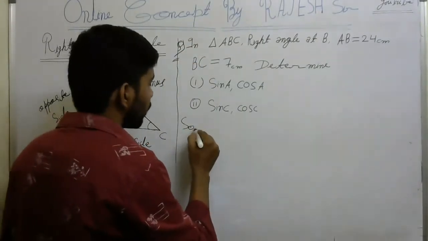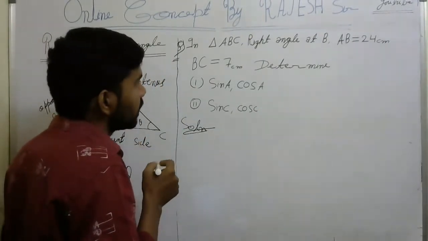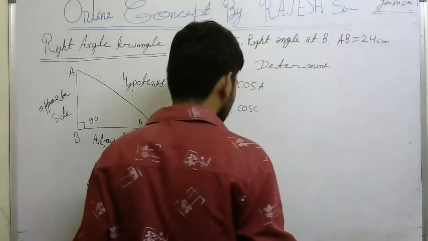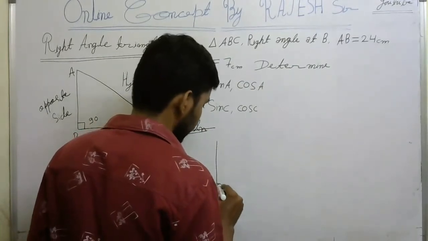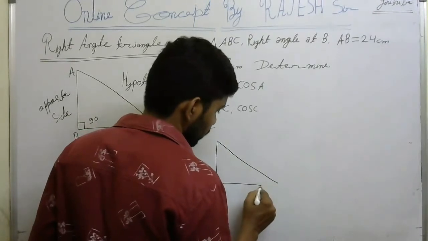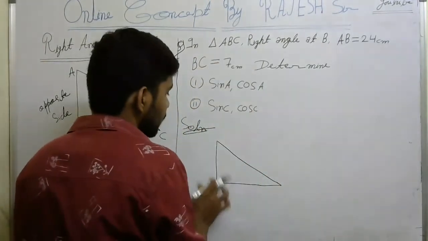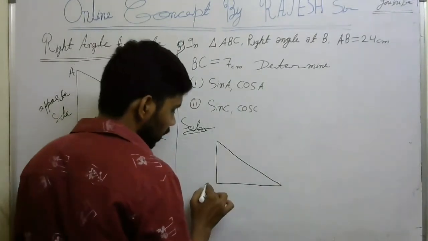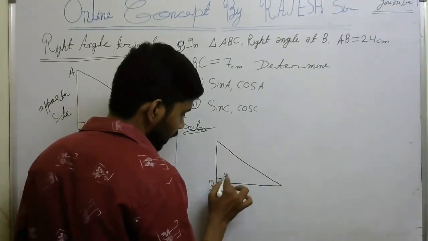So now we are going to the solution. What he said then: draw a triangle. I will draw one triangle here. Triangle ABC, this is the triangle ABC, right angle at B. So we draw here the right angle at B. So this is the only right angle.